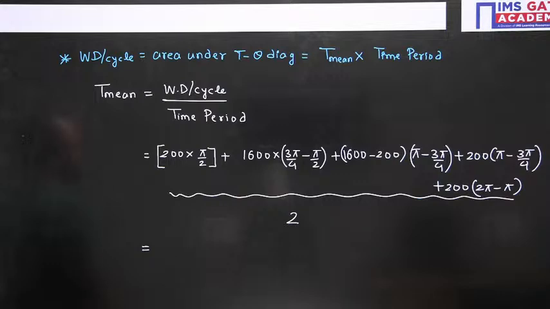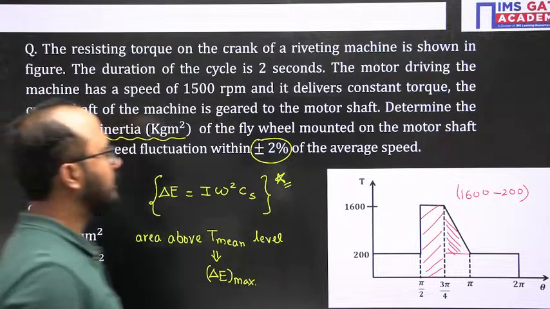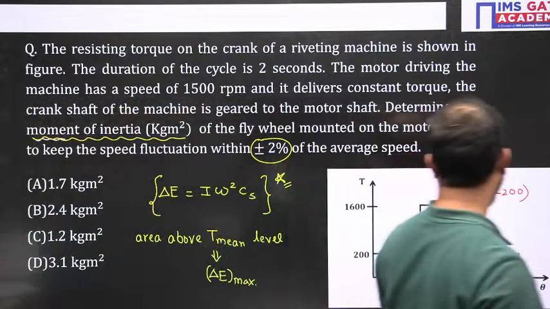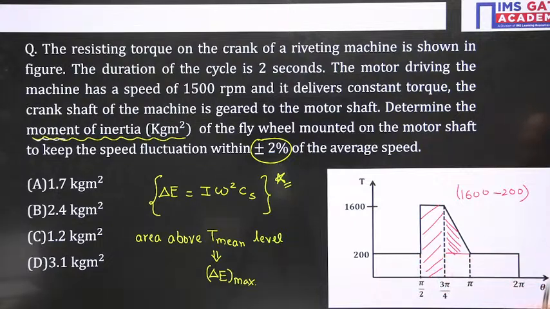Do it fast everyone, the mean torque calculation here. Time period, duration of the cycle, is 2 seconds, and the total theta, basically the angle here, is 2 pi.